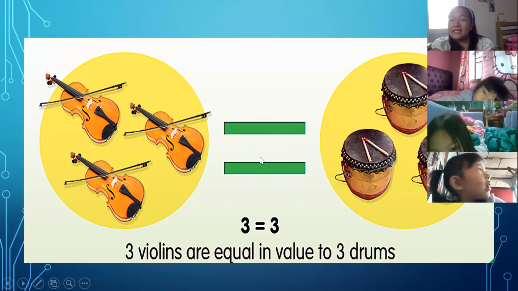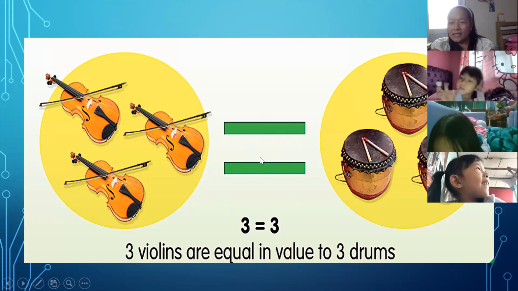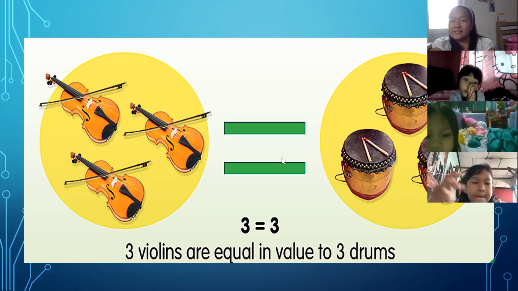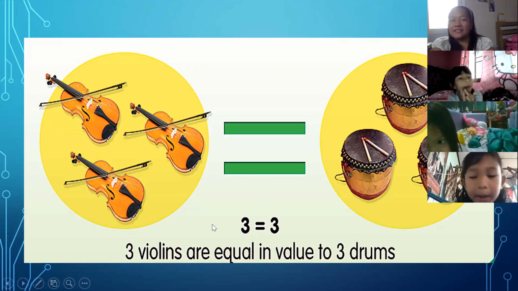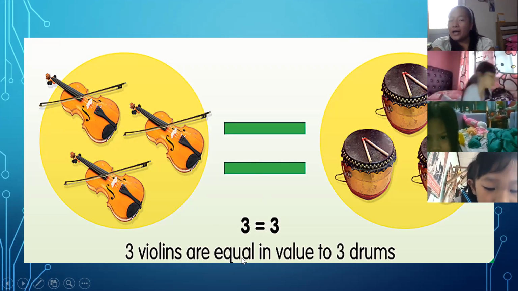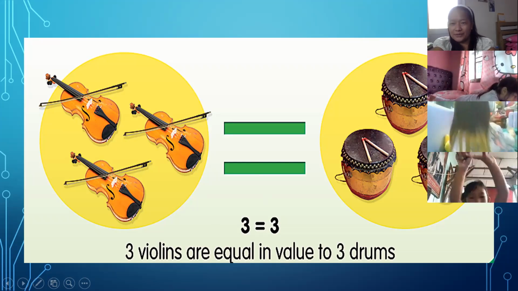This sign is equal to. 3 violins are equal in value to 3 drums.